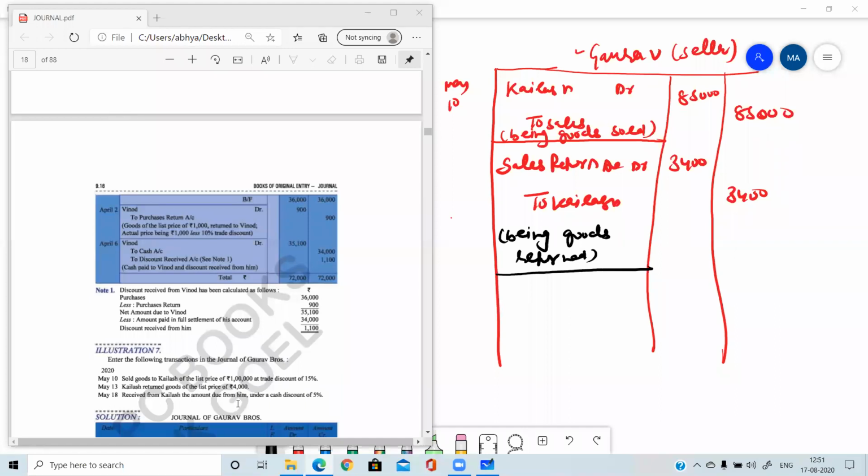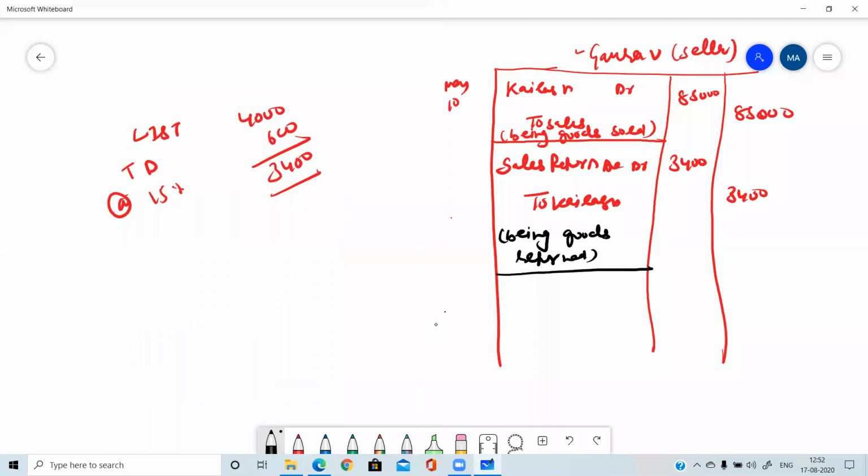received from Kailash the amount due from him under a cash discount of 5%. It means we have received the amount from Kailash, whatever the amount was due from him under a cash discount of 5%. So we need to calculate first what amount we need to get from Kailash. Total 85,000 was there. Please tell me the amount we need to get from Kailash. So 85,000 we were supposed to get.